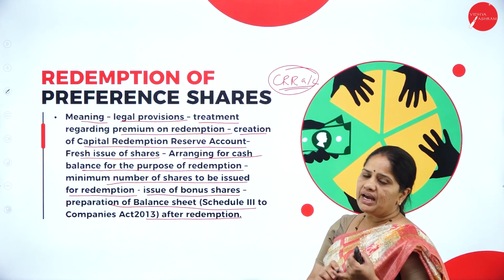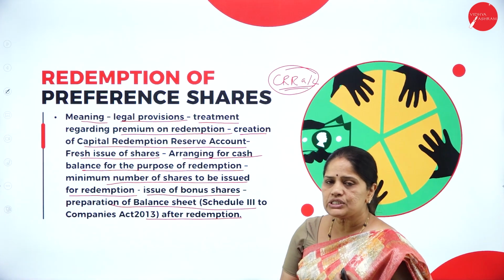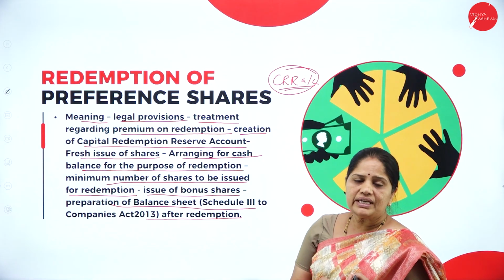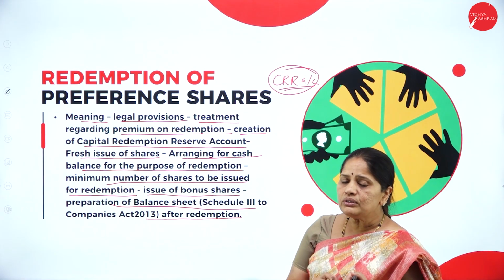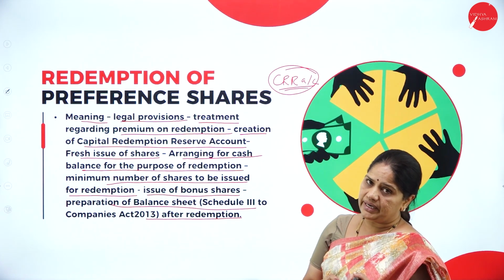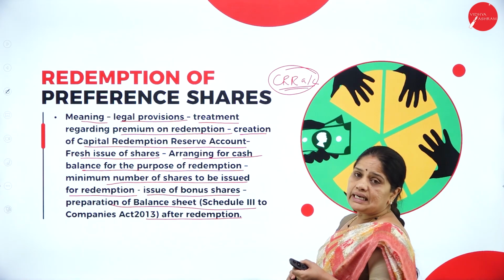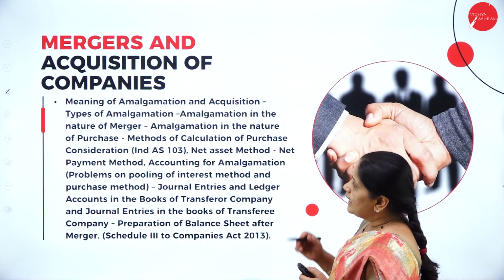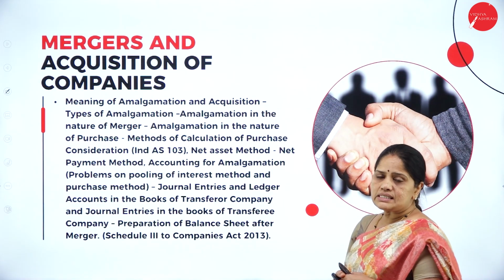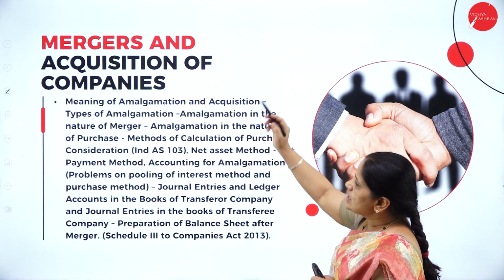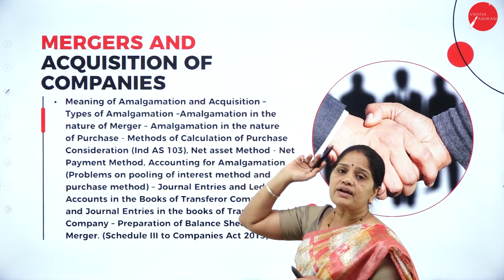Mainly you will be having 5 to 6 journal entries to learn, and after that the various calculations and how all the accounts will be affected when you are going in for redemption. So all this we will be learning in Unit 1. Next, the second unit or the second module consists of mergers and acquisition of companies.